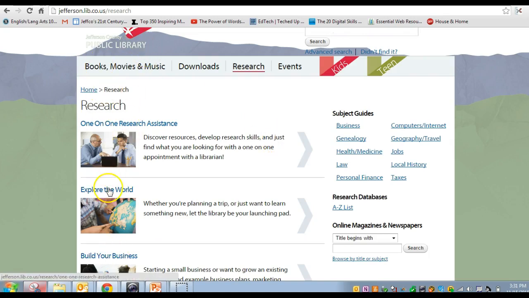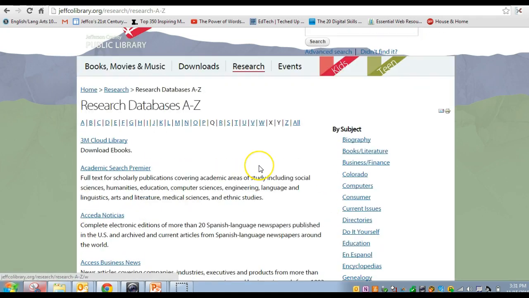And there's some tips on research and how to use that in the real world, include building your business. But for our purposes, we want databases. Databases, if you remember, are collections of reviewed, credible sources that you can use for research on a variety of different topics. Now, the library pays for these things. They pay for the subscription to the database, and the databases pay for the subscriptions to the various journals that are out there: medical journals, education journals, professional journals. So take advantage of this. This is your tax dollars at work.